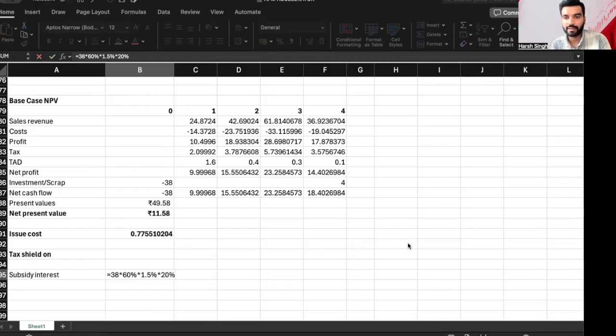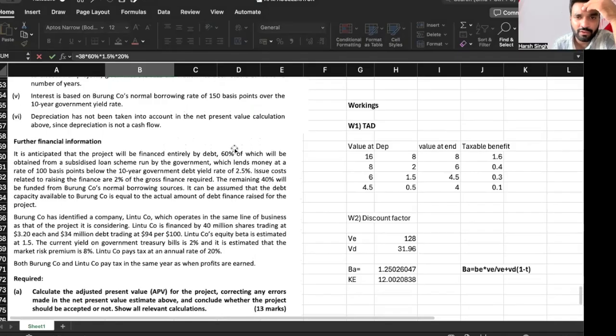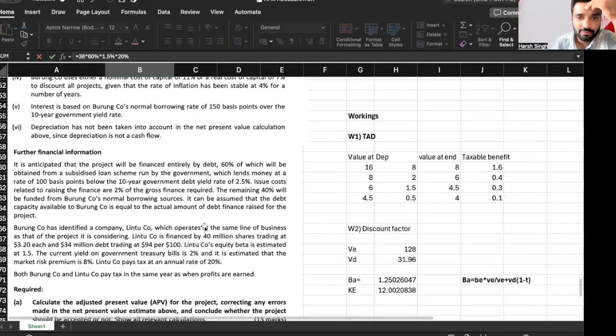When it comes to the interest, there are a number of factors that can be considered. What is the general rate of borrowing? Let's take the general rate of borrowing. It is 2.5. No, not this one.